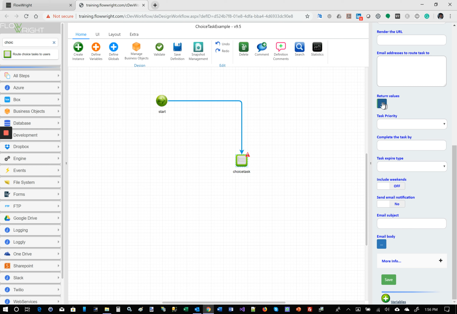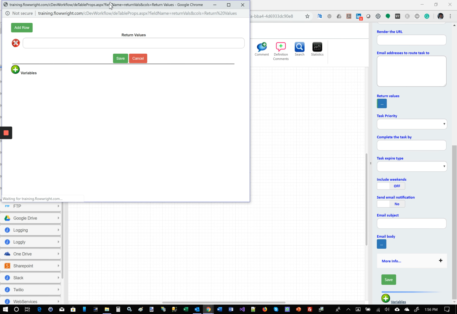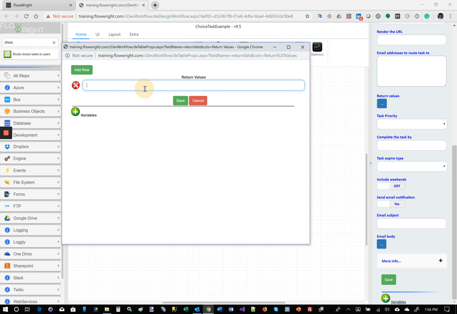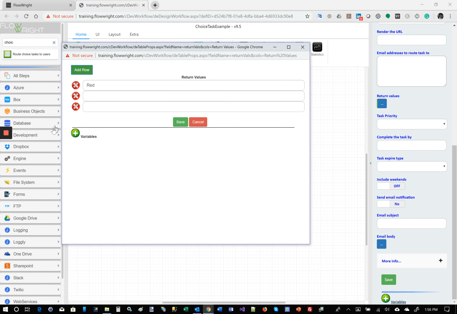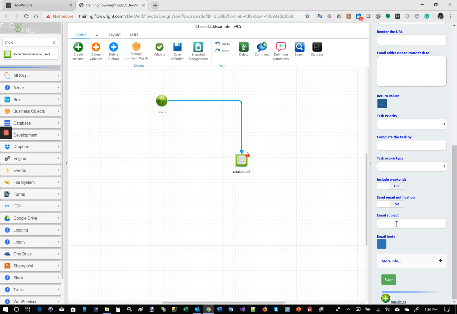And we're gonna configure the return values that we want the user to select from. So let's put red, green, and blue. Save that, and save the step, and we're done. That's it.